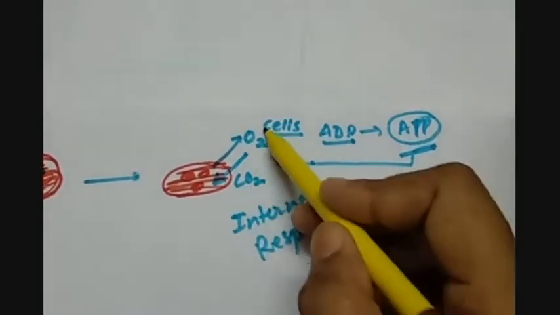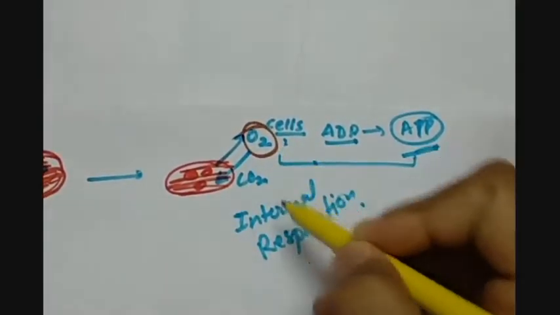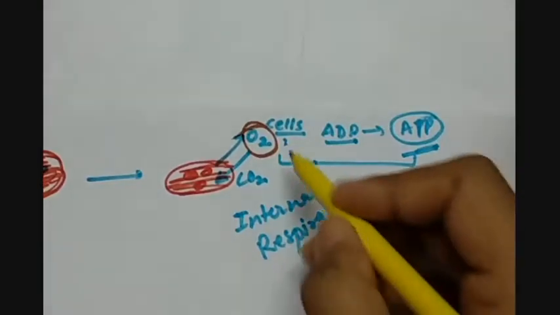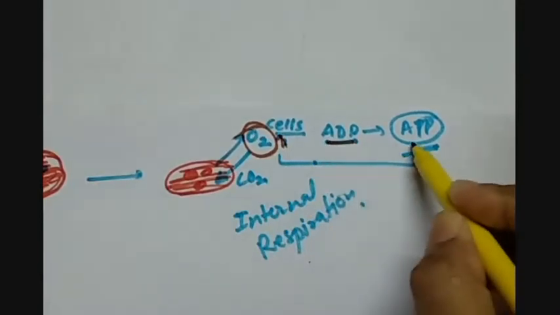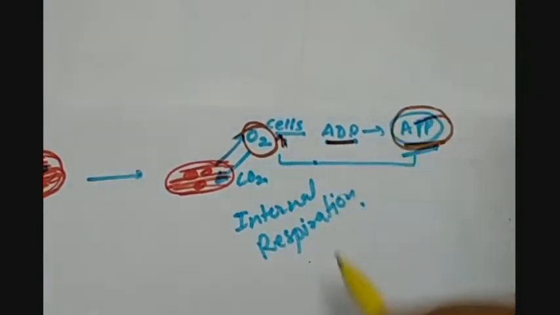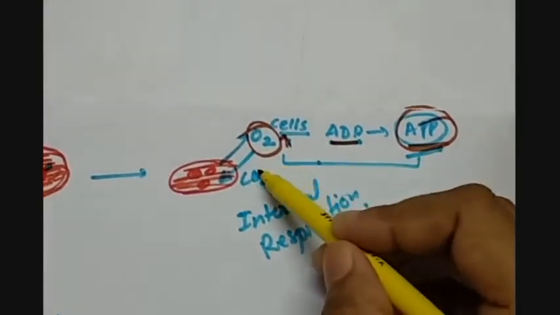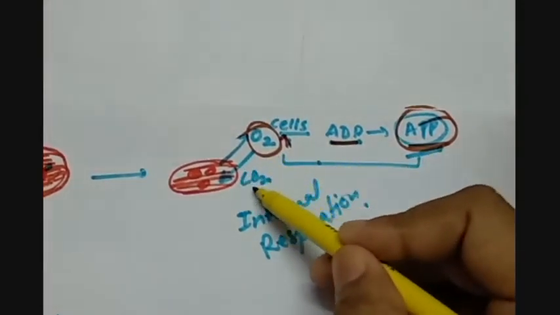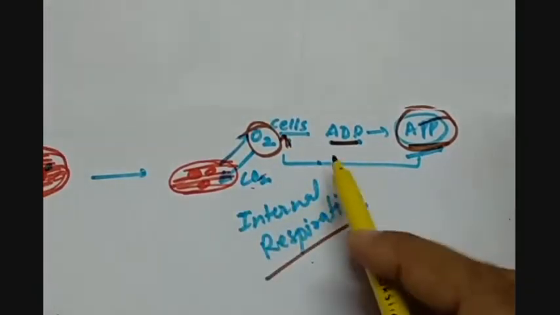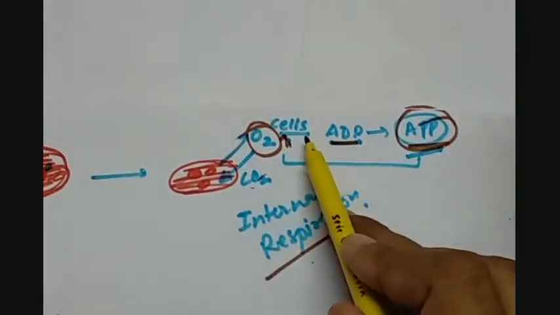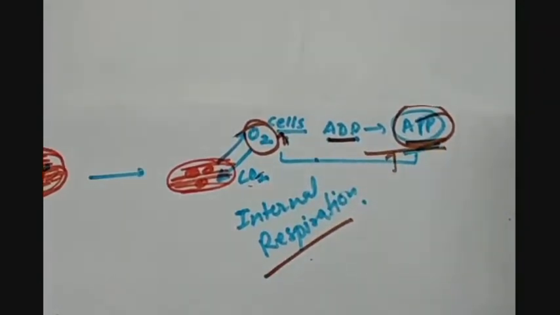Then this oxygen is used to oxidize the food, and here we have some release of energy which is used by the cells to convert ADP into ATP, and this is the final requirement of respiration. This process of exchange of gases between cells and blood is called internal respiration, and the use of this oxygen for the formation of ATP is cellular respiration.